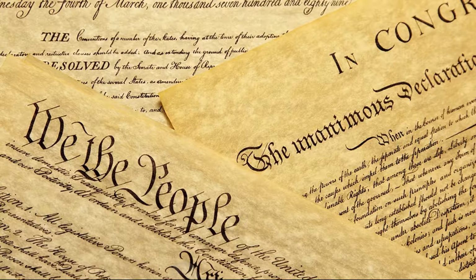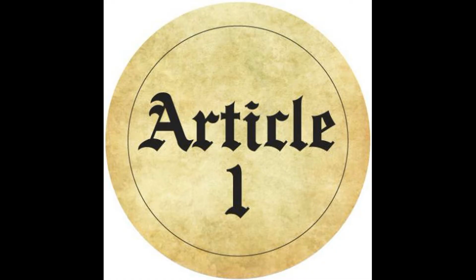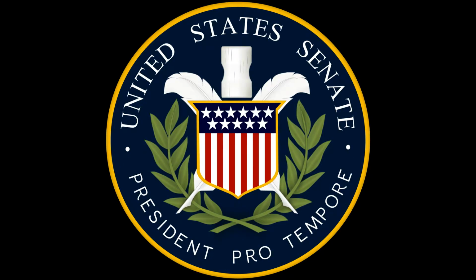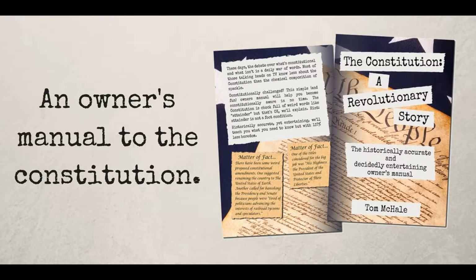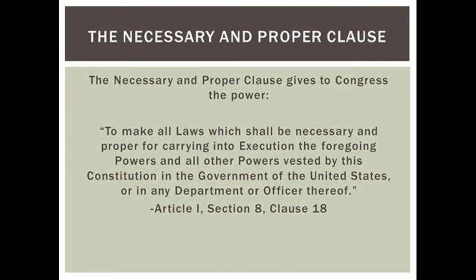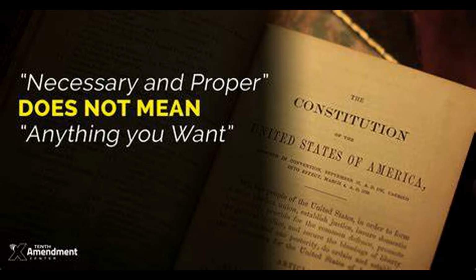Many of the sections in the U.S. Constitution are clear. For instance, "All legislative powers herein granted shall be vested in the Congress of the United States, which shall consist of a Senate and House of Representatives." It obviously states that the lawmaking power is to be contained in Congress. However, other parts of the Constitution aren't that clear. For example, Congress shall have the power to make laws that are necessary and proper to carry out its responsibilities. Most of the controversy surrounding the meaning of the necessary and proper clause is, what is considered necessary and proper? Well, that's for the justices to decide.